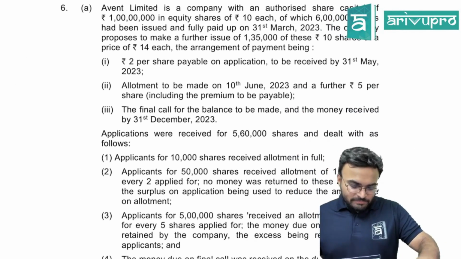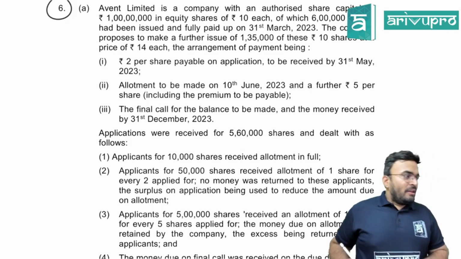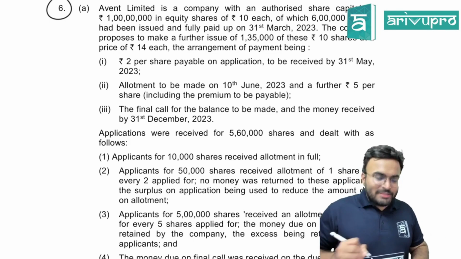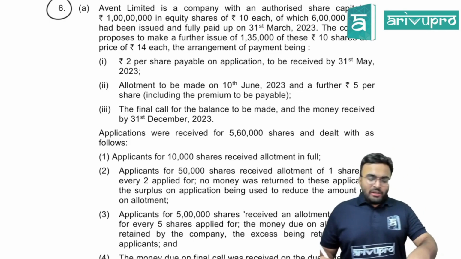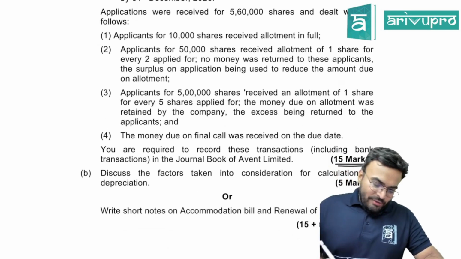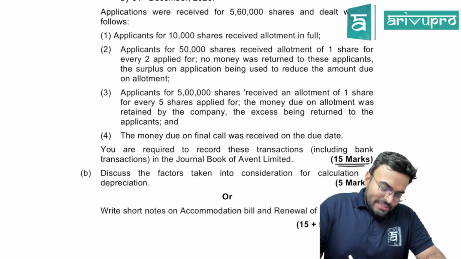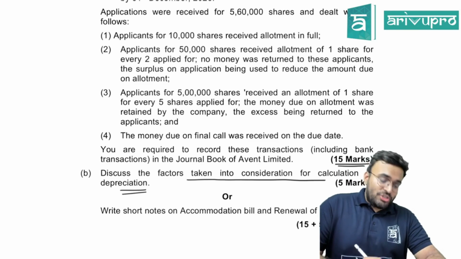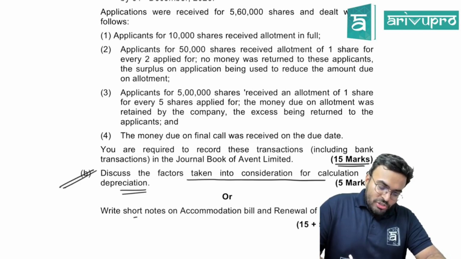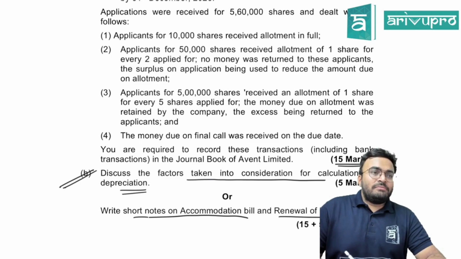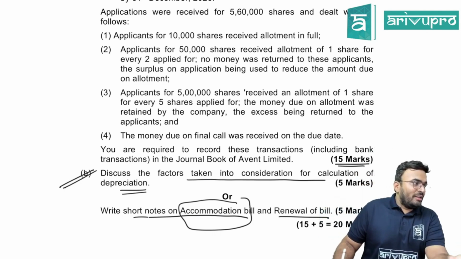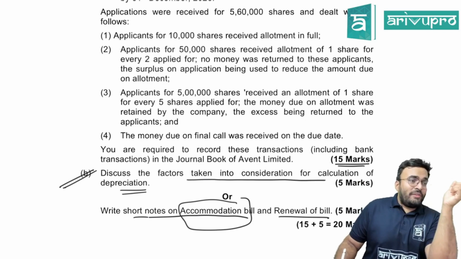Six. Yes, 6A. 15 marks. This is the most regular thing in CA Foundation. We'll see 6B first. Discuss the factors to be taken into consideration for calculation of depreciation. Theoretical question. Write short notes on accommodation of bill and renewal of bill. We know what is accommodation of bill, no? When two people have not had any business relationship, they draw on bill on each other. Discount is going to be shared in the ratio in which money is shared.